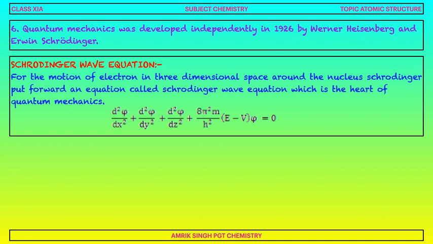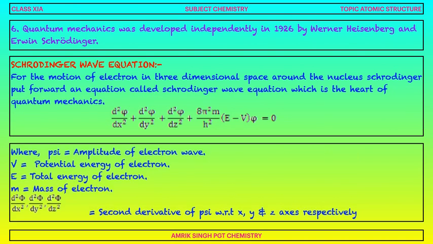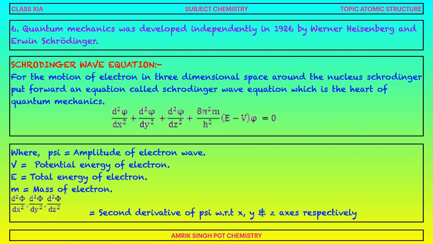This is known as the Schrödinger wave equation, where ψ is the amplitude of the electron wave, V is the potential energy of the electron, E is the total energy of the electron, m is the mass of the electron, and d²ψ/dx², d²ψ/dy², d²ψ/dz² are the second derivatives of ψ with respect to the x, y and z axes respectively.